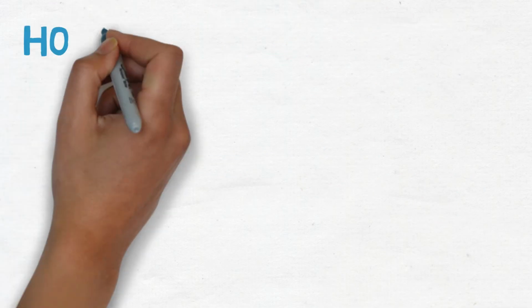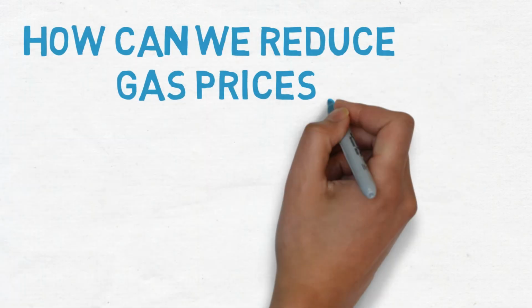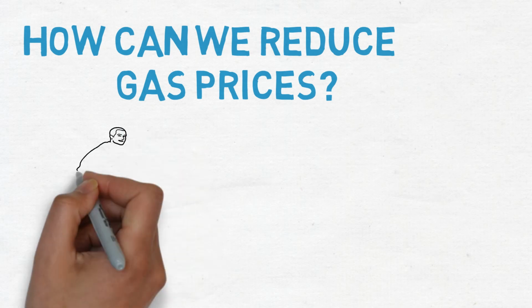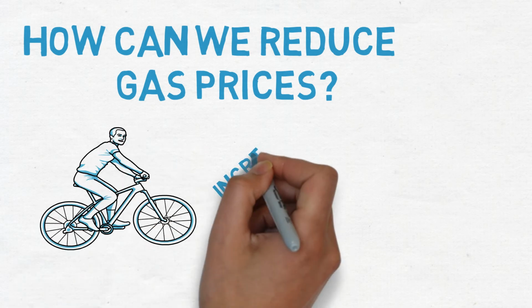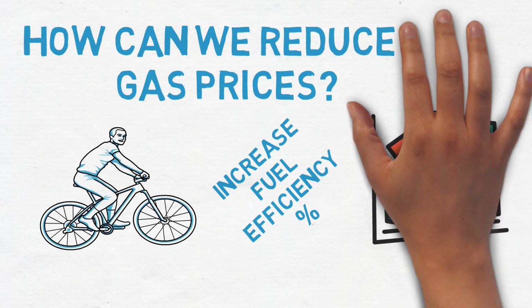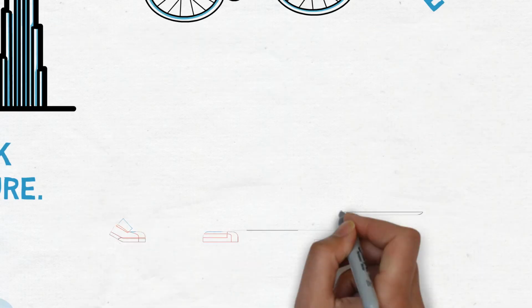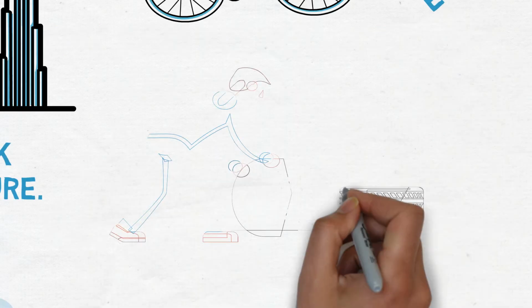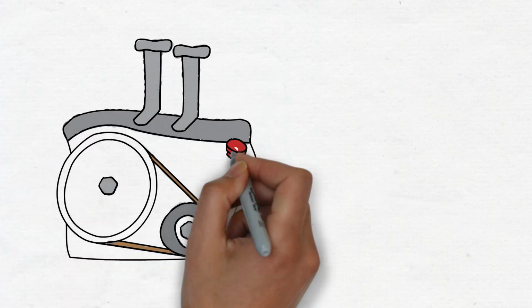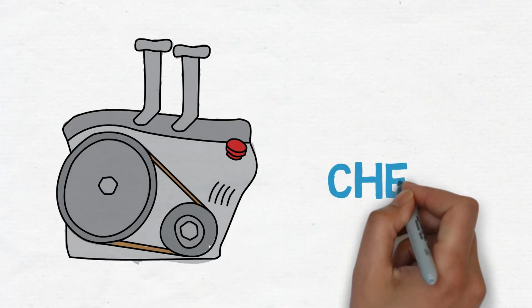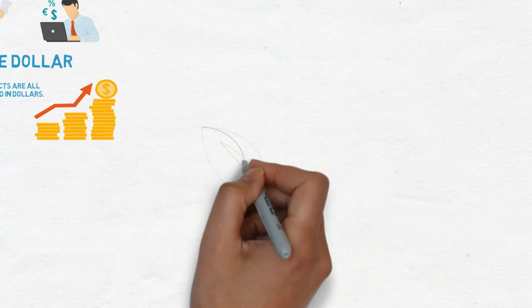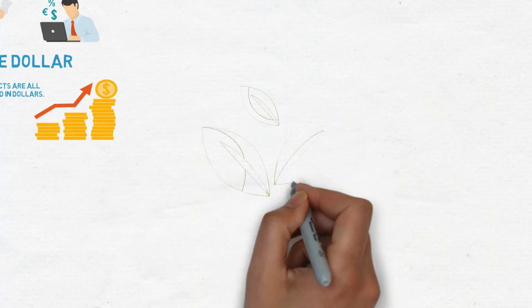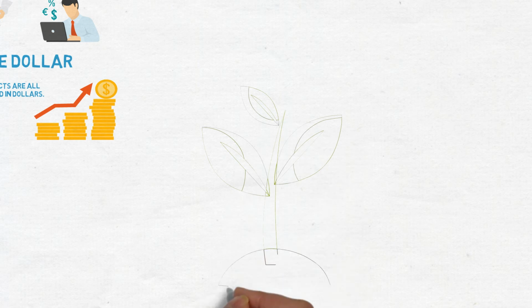How can we reduce gas prices? The most immediate thing we can do is reduce our usage of gas by driving less or increasing fuel efficiency. An easy way to improve fuel efficiency is to keep tires inflated. Keeping the engine properly tuned can save 11 cents per gallon. For the long term, we can change our need for oil and gas by switching to alternative fuel vehicles.